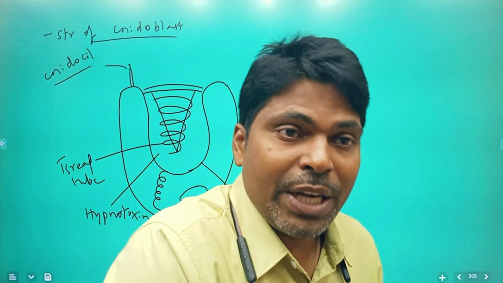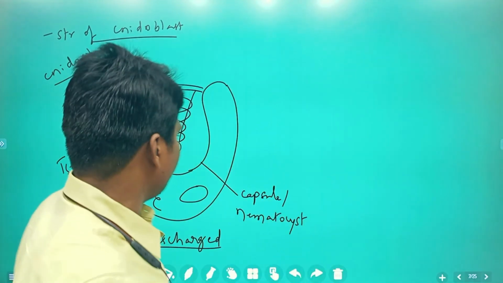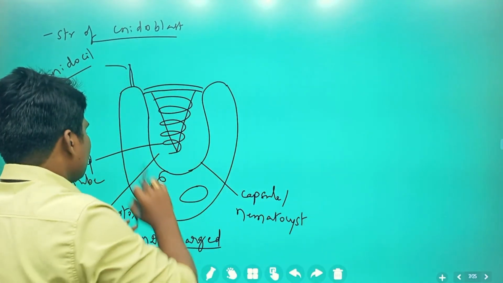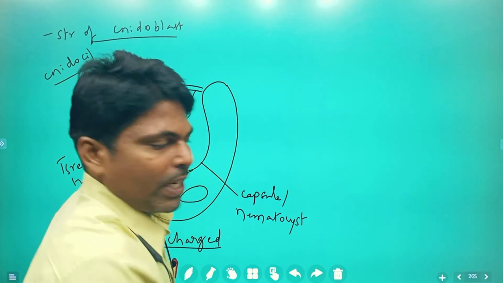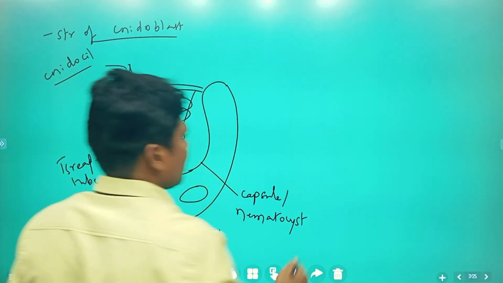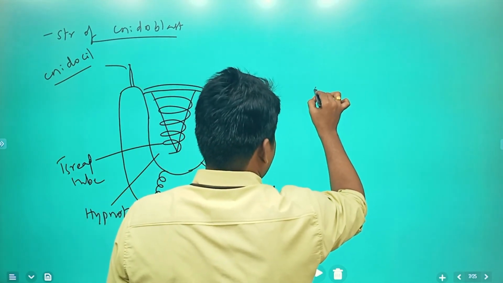Whenever it tries to attack, defend, or attach, at that time the thread tube inside is released outside. How the structure is at that time, we are going to see. So again, I am going to draw it.